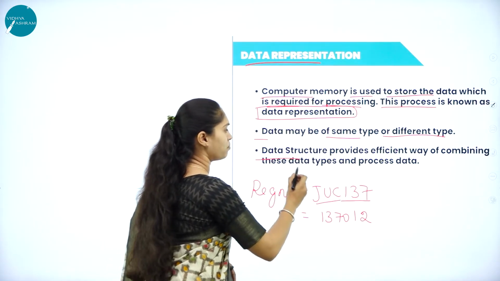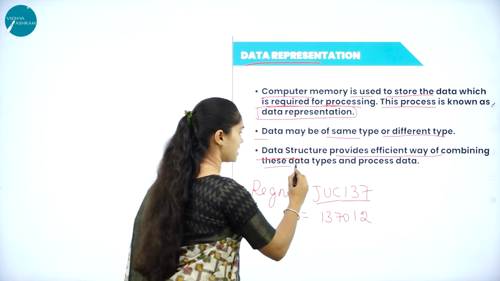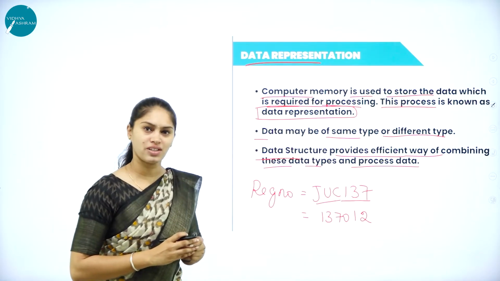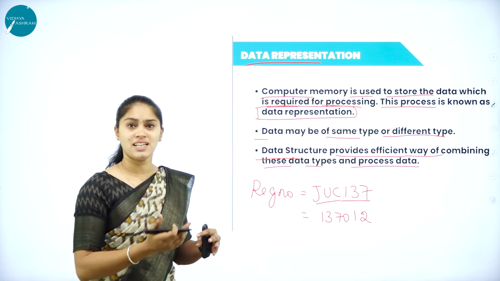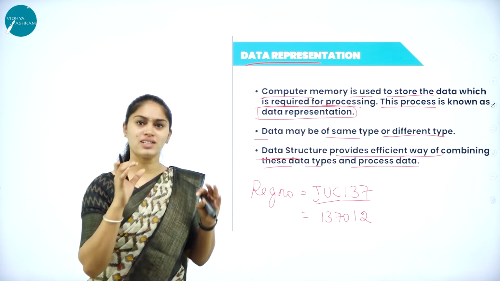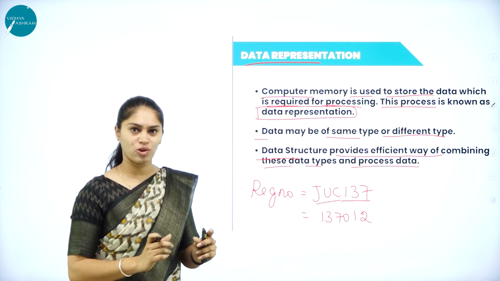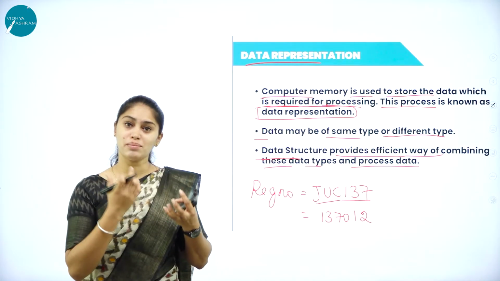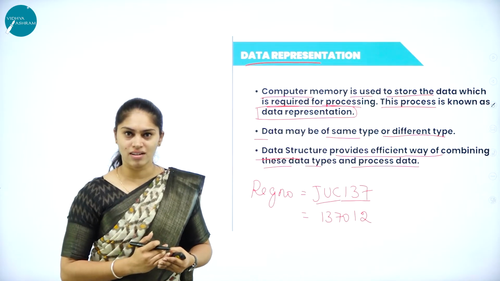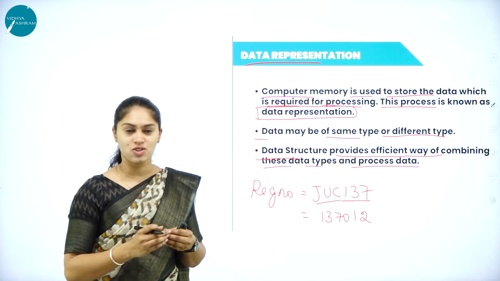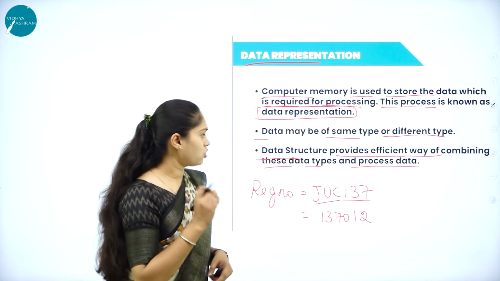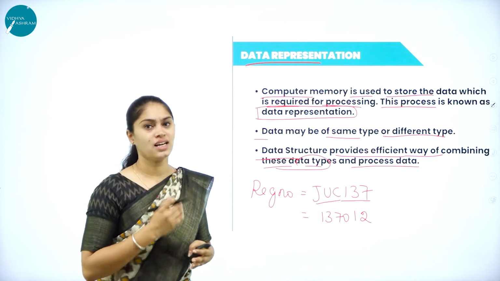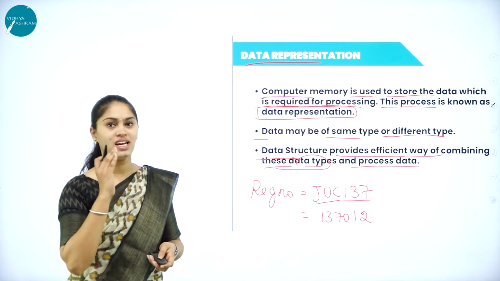Here, data structure provides an efficient way of combining these data types and processing the data. So what is the usage of data structure? We have several pieces of data that are not of the same type, and they may be stored somewhere in the computer's memory. I want to process that data. For the processing, the data will be collected and organized in some structured manner. That method is nothing but data structure, which provides an efficient way of storing that data, combining the data types and processing the data. So this is the main usage of the data structure.